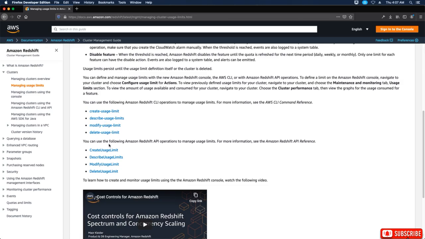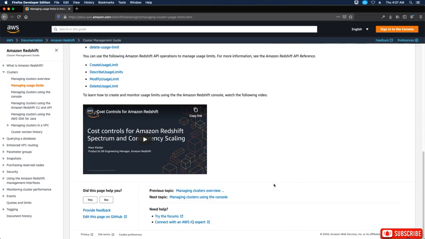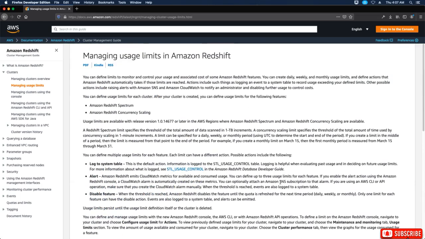Okay. Then you can use the following Amazon Redshift API operations to manage usage limits. So create usage limits, describe usage limits, modify usage limits, and then delete usage limits. Okay, so that is managing usage limits in Amazon Redshift.